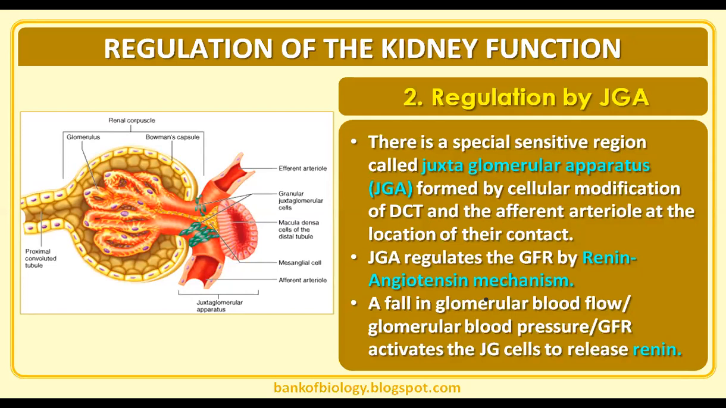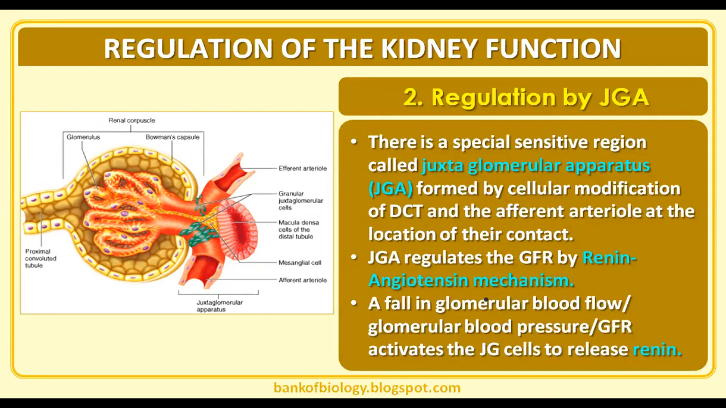So the juxtaglomerular apparatus is formed by the cellular modification of the DCT and the afferent arteriole at the location of their contact. JGA regulates GFR by the renin-angiotensin aldosterone mechanism. We call it the RAAS mechanism. A fall in glomerular blood flow, very important line, a fall in glomerular blood flow. When does the glomerular blood flow fall? When does the glomerular blood pressure decrease?